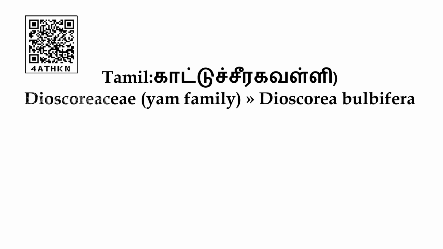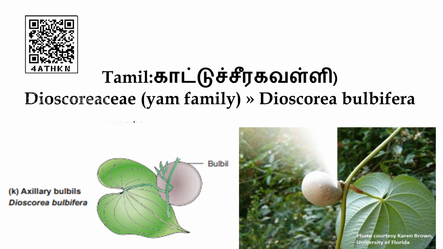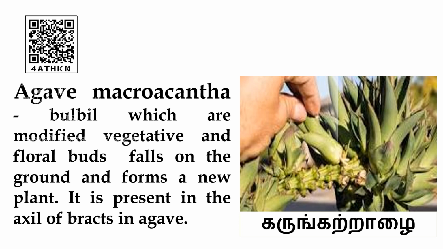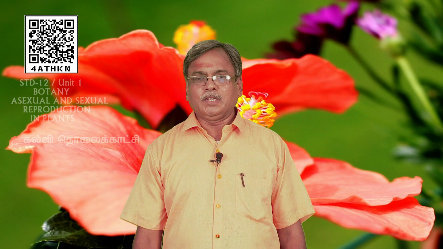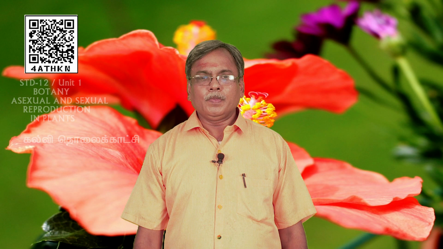Bulbils, axillary bulbils, you can see the bulbils are produced in the axillary position. Example, Dioscorea bulbifera. And agave, in agave plant actually the bulbils are produced at the floral bud position in the axil of the bracts and it falls down and produces a new plant.